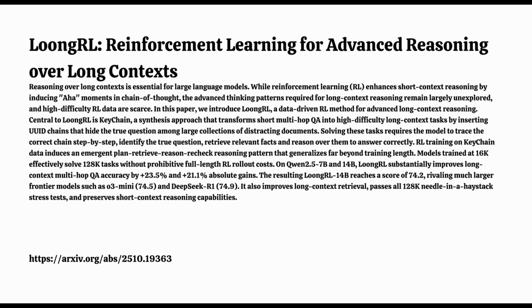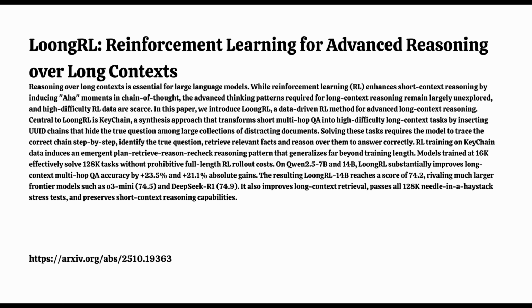And how did these LoongRL models stack up against, say, bigger, well-known models? The LoongRL 14B model performed remarkably well. It achieved a score of 74.2 on these benchmarks. And how does that compare? Well, it put it right up there, almost neck and neck with much larger frontier models like o3 Mini, which scored 74.5, and DeepSeek R1 at 74.9. So a 14 billion parameter model trained with this method is competing with models potentially much larger. Yes, it shows that targeted training methods focused on inducing the right kind of reasoning patterns can really punch above their weight class in terms of parameter count.